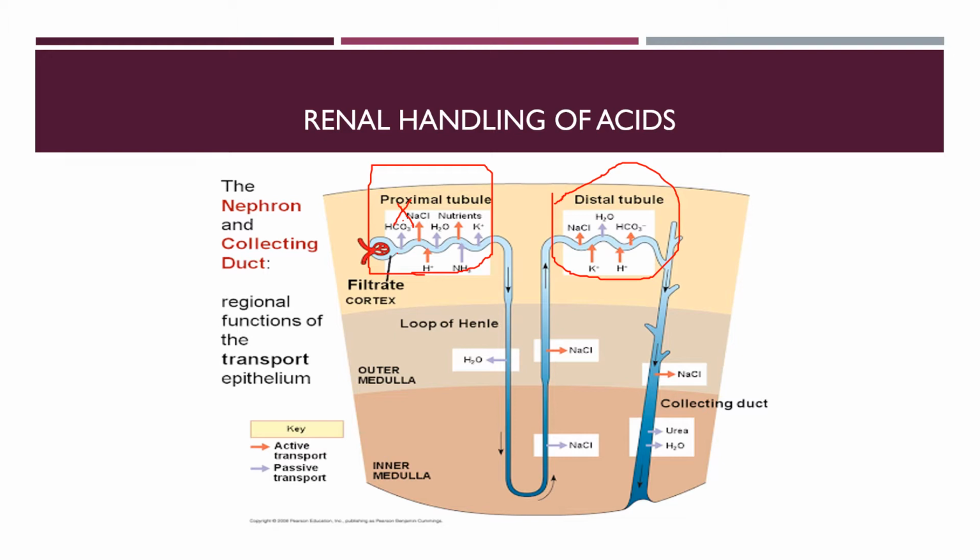But if more H+ is secreted than the amount of bicarbonate that is filtered, then there will be net loss of acid. Conversely, if more HCO3- is filtered than H+ secreted, there will be net loss of base. So there must be a balance between the filtered bicarbonate and the secreted H+. If filtered bicarbonate is more, there will be loss of base from the body. If secreted H+ is more than the bicarbonate, there will be more loss of acid from the body.